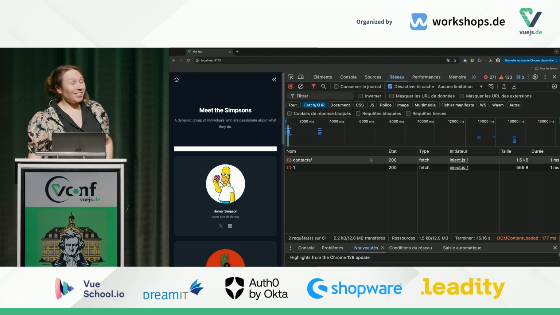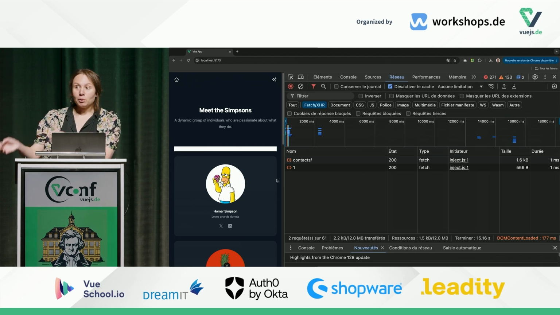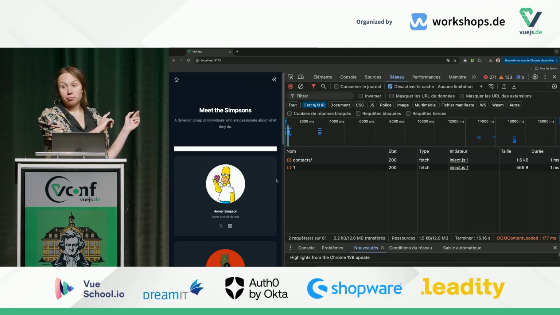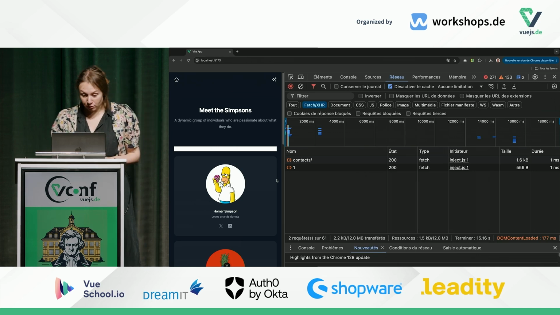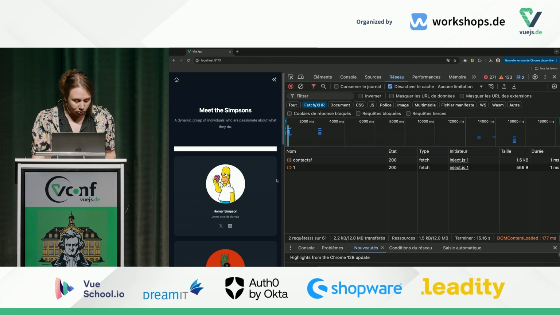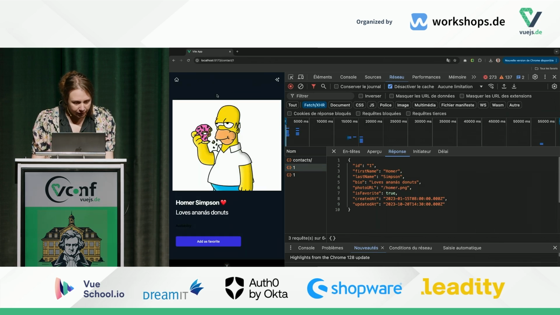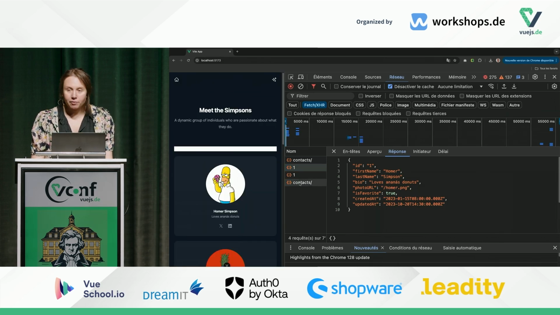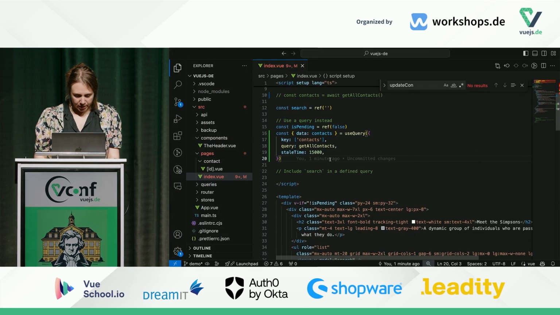So that's much better. So as you can see, we navigated, we came back on that page. We didn't have any refresh because our data was still fresh, we were before 15 seconds, so we didn't need to refresh it. If I go again and then I come back, then I have the refresh, which is working. So that will be all for the query.